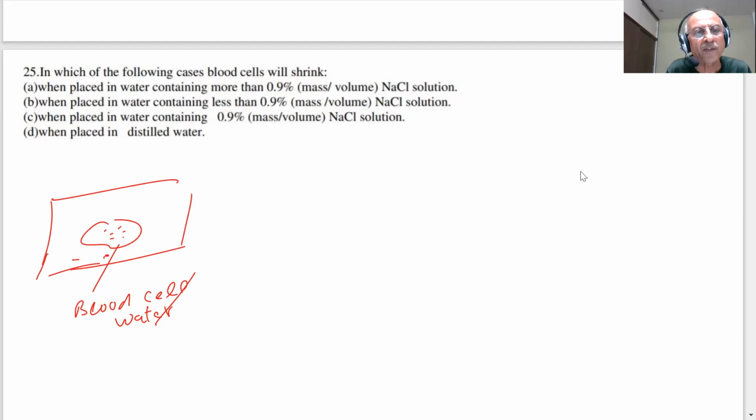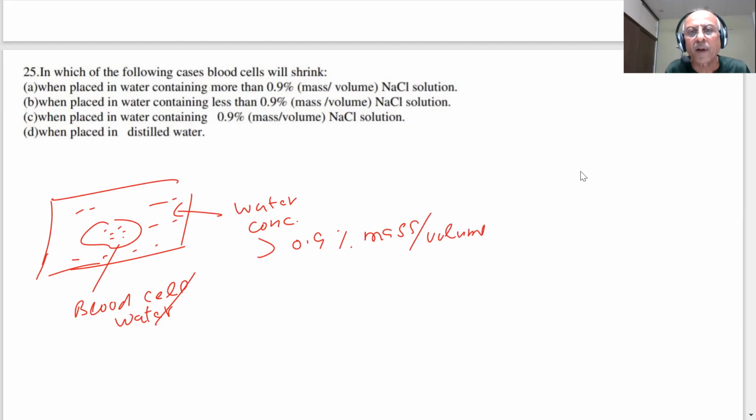So when placed in water, this is my blood cell, this is the water, students, containing more than 0.9% mass by volume of NaCl. The concentration is more, and the blood cell has 0.9% mass by volume of NaCl.